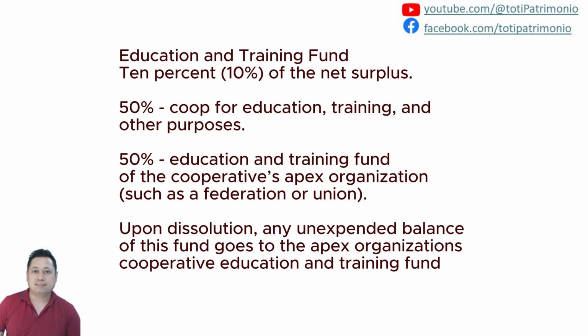And the other 5% is credited to the education and training fund of the cooperative's apex organization, such as the federation or union. Kung saan belong yung cooperative, doon nila i-remit yung other 5%. So upon dissolution, any unexpended balance of this fund goes to the apex organization's cooperative education and training fund.